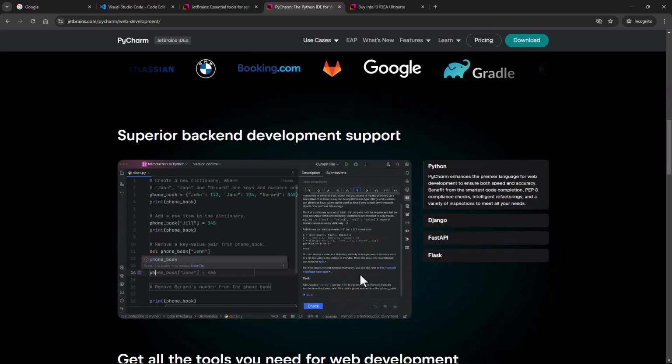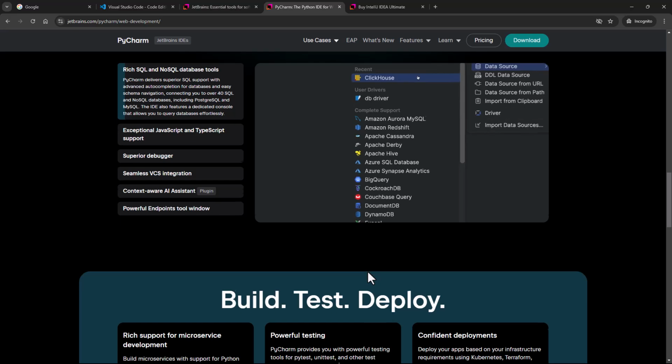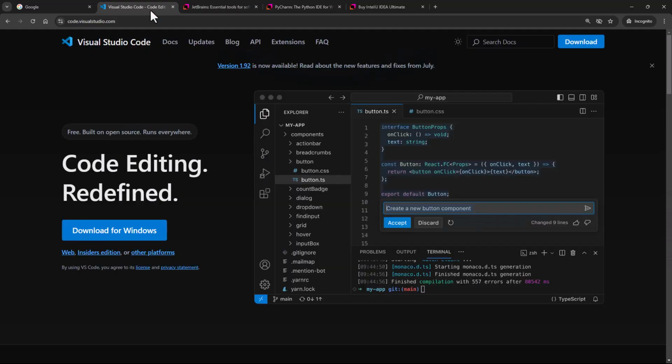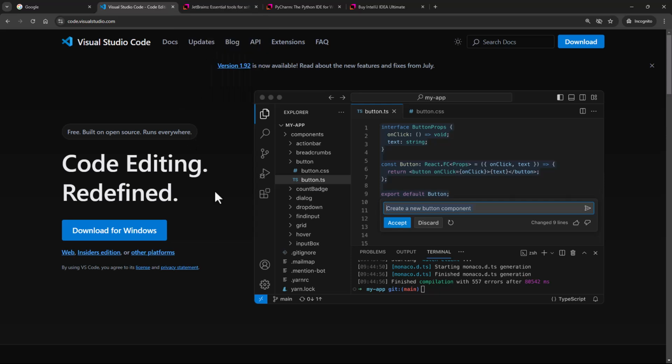So it's paid, and I'm not sure how many of you would want to buy paid IDEs for your development purposes, when there are options like Visual Studio Code that are really, really good and are being used industry-wide, right? So yeah, that's why I recommended Visual Studio Code, and I hope this is pretty clear.